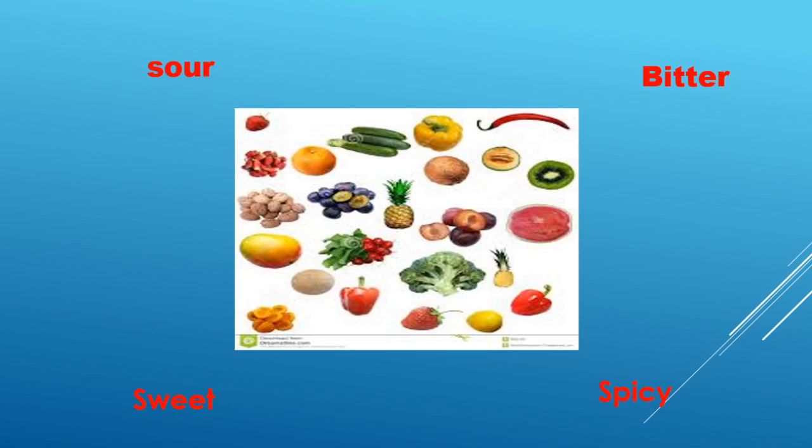So in such a way, we are able to classify the substances depending upon their taste. This classification was given earlier, that substances can be classified into different categories depending upon their taste.